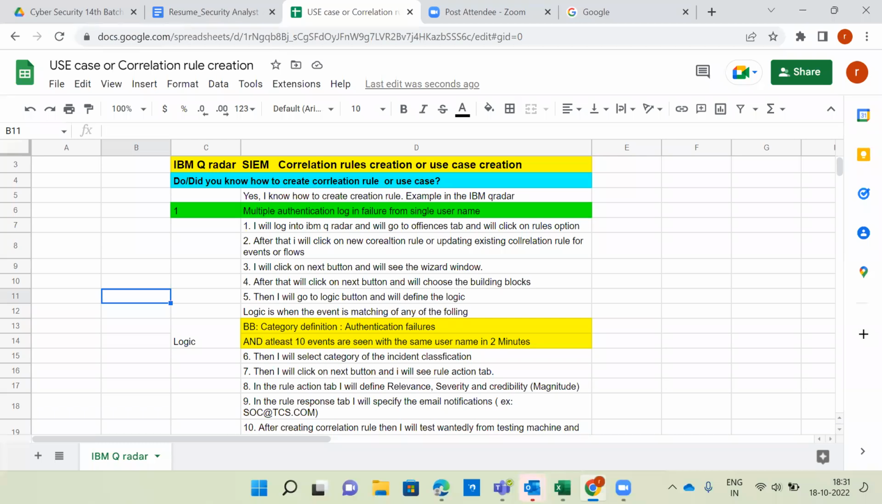Yes, sir. So people with less than 3 years of experience, you can say, no, I don't know how to create a correlation rule, but I have an idea. If I'm given a chance, I'll work on it. But whoever has more than 4 years of experience, you can say, yes, I know how to create a correlation rule or use case. So this one, whatever I prepared, this plus, this one is for 4+.